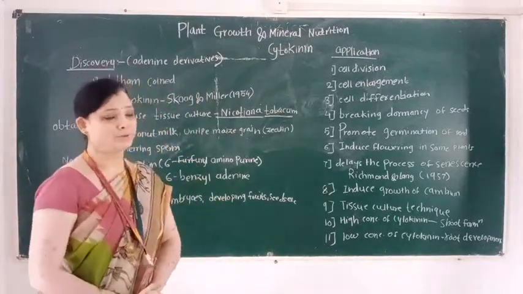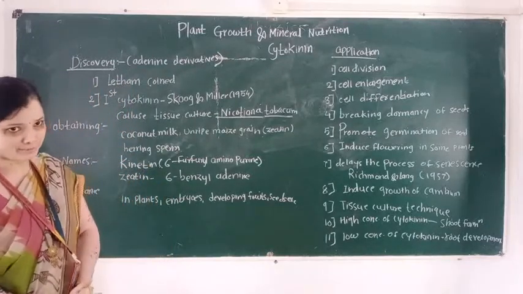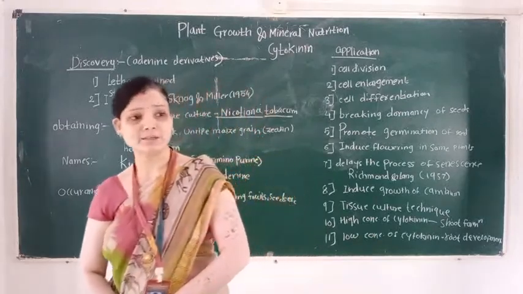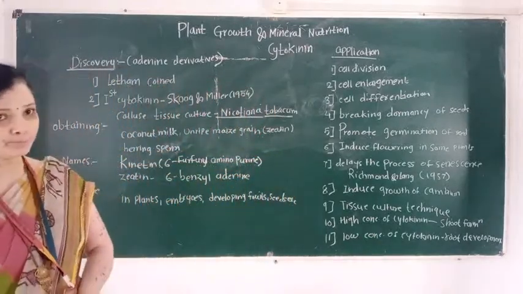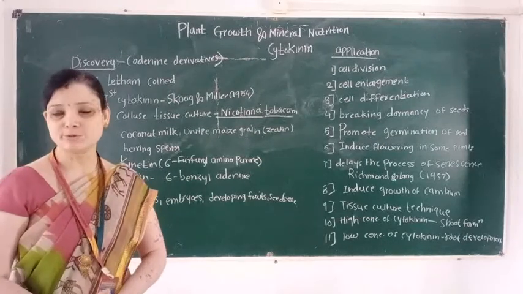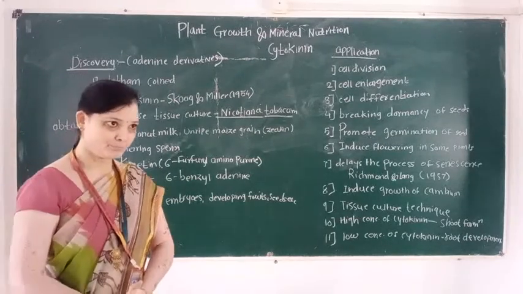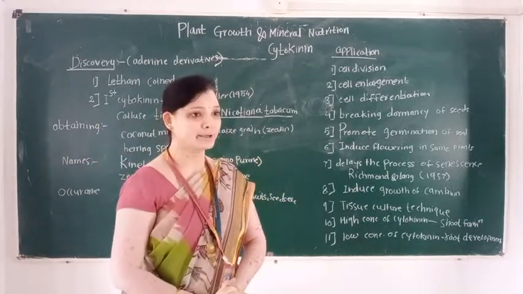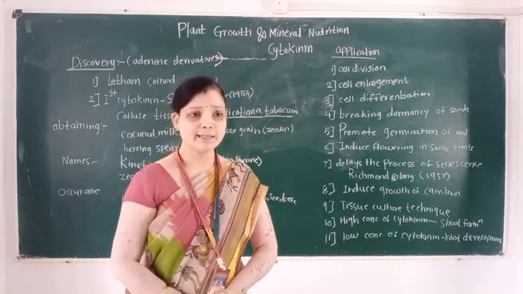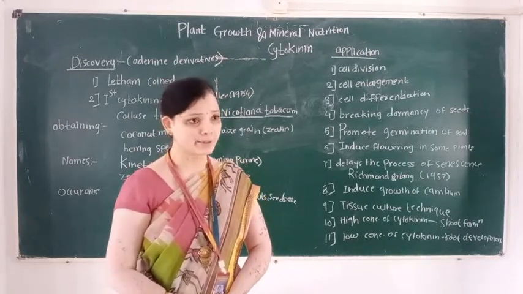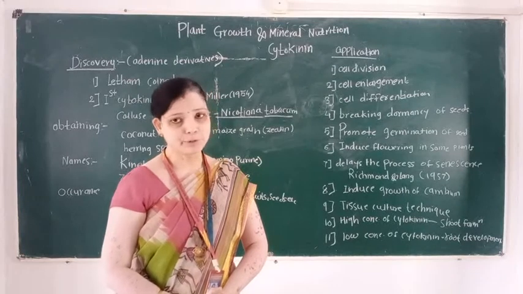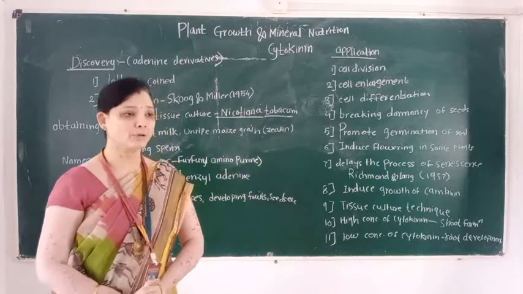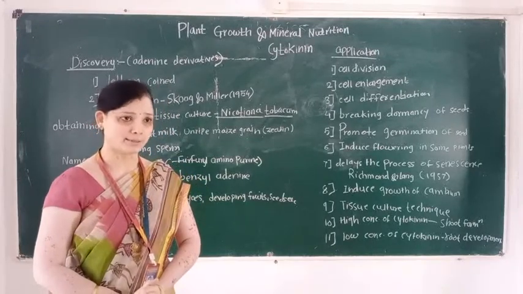In plant growth and mineral nutrition, in the previous lecture we learned the second type of phytohormone. This second phytohormone is known as gibberellin. Phytohormones are the growth regulators. They promote or inhibit the various physiological activities which take place in a living organism, that is, in a plant.